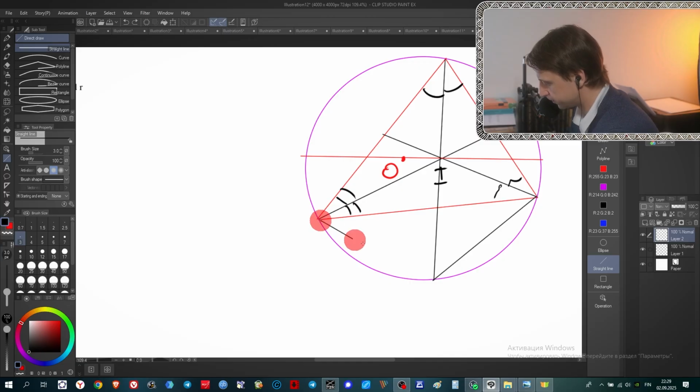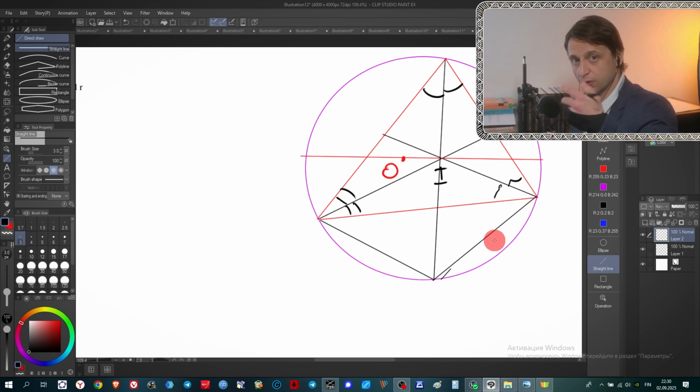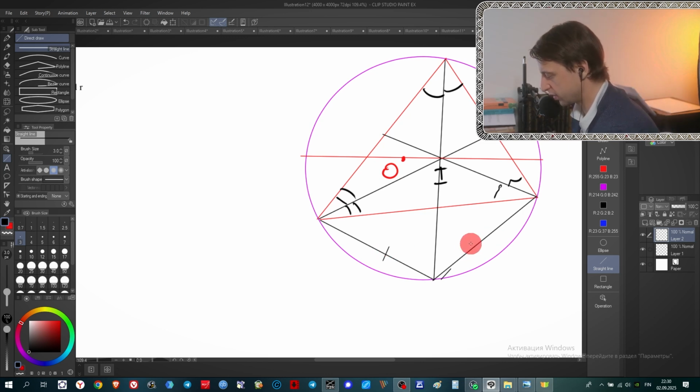Just a second. Okay, if you know geometry, what's immediately obvious in this picture? For me, it's obvious that this chord equals this chord, because these inscribed angles are equal. This angle equals this angle. It means that this arc equals this arc, and it means that chords that connect the ends of equal arcs are also equal. So this one equals this one. It is a good part.